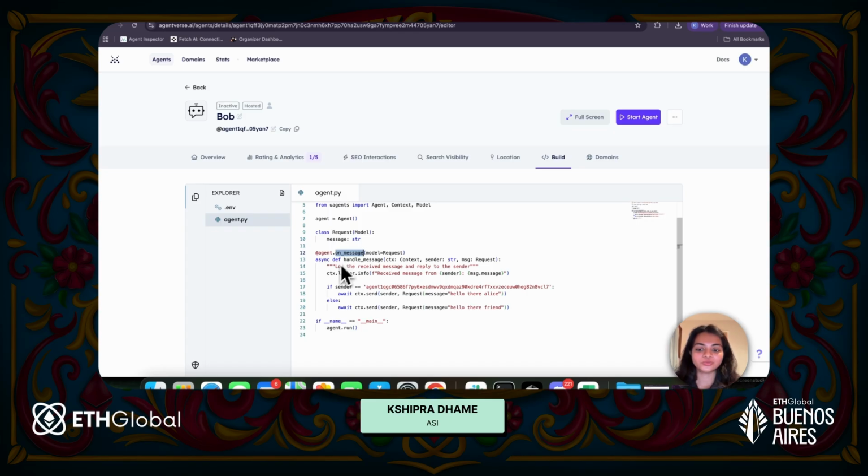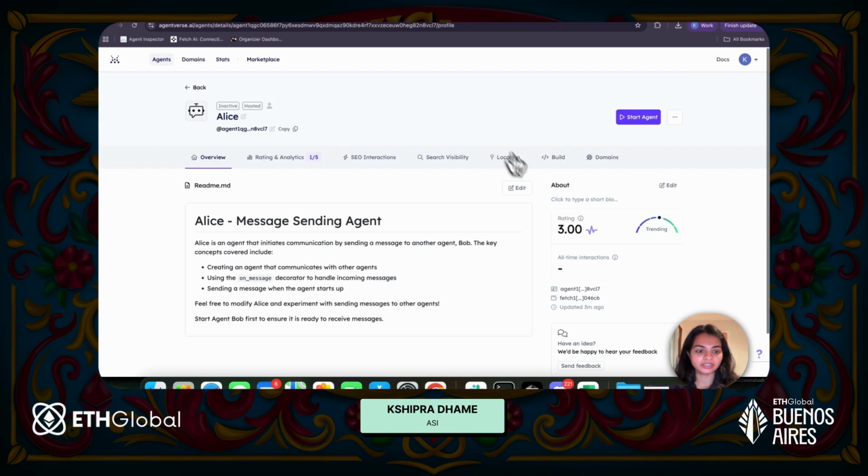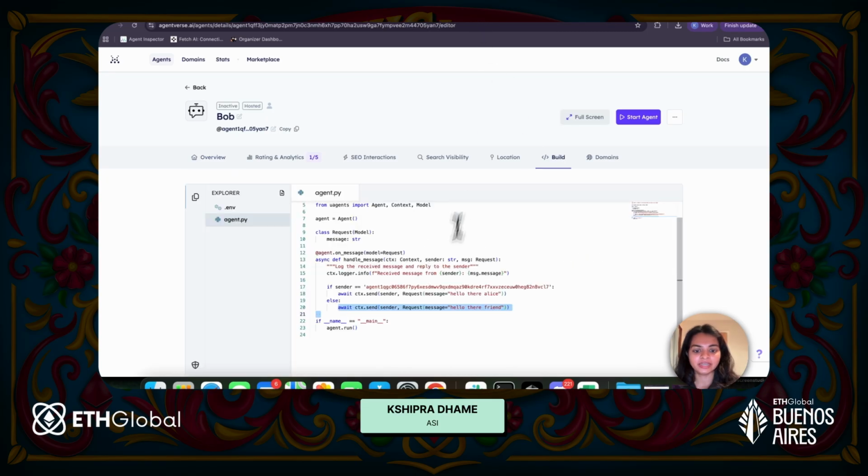Okay. So once the message is received by Bob, we are simply logging received message from sender, and we are printing that message. If the sender is Alice, so we will check if this is Alice's address, then we will send back a message saying, hello there, Alice. If not, we will say, hello there, friend. So if I go back and get Alice's address, I will copy Alice's address, just to be sure, remove this one, and replace it with Alice's. And now I'm going to start agent Bob.